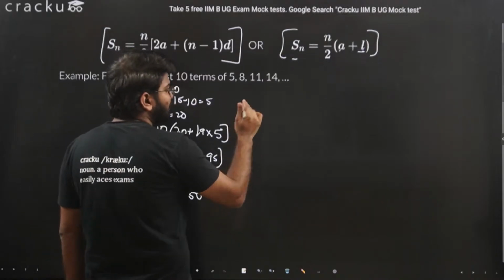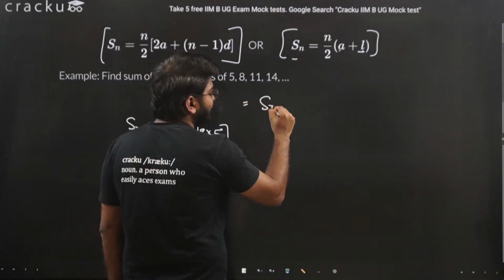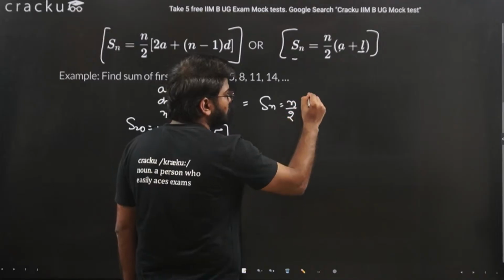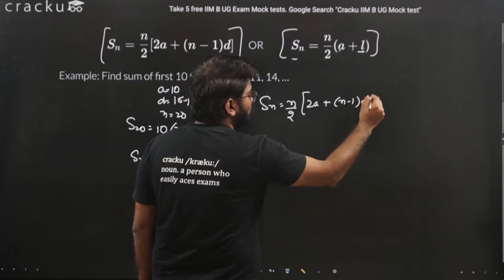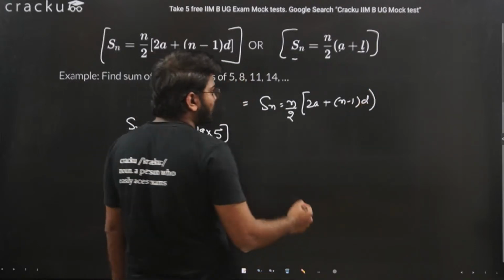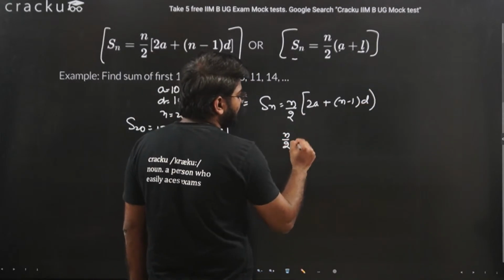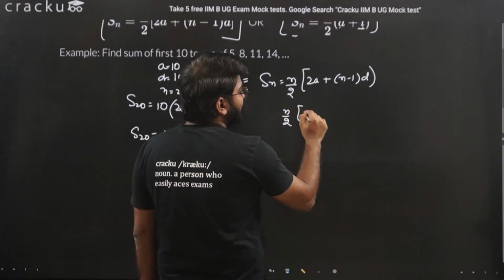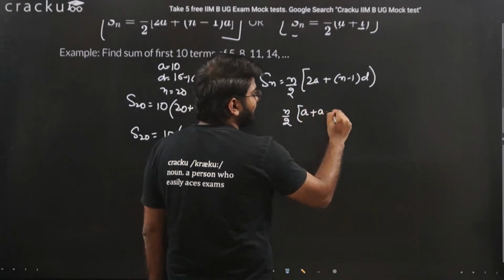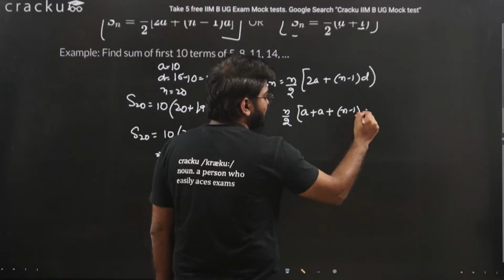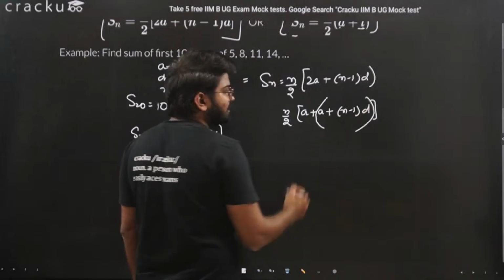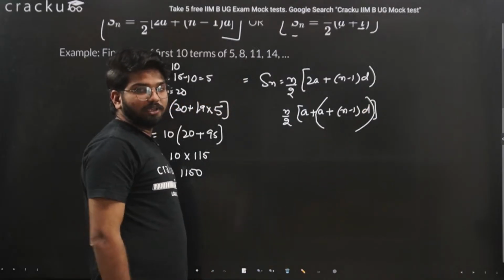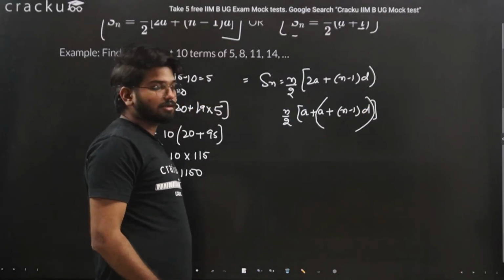We have Sn is equal to n divided by 2, 2a plus n minus 1 into D. Now, can we write 2a as a plus a plus n minus 1 into D? If you notice, this is nothing but our nth term, or we can say the last term.